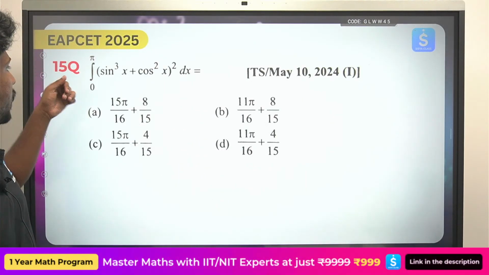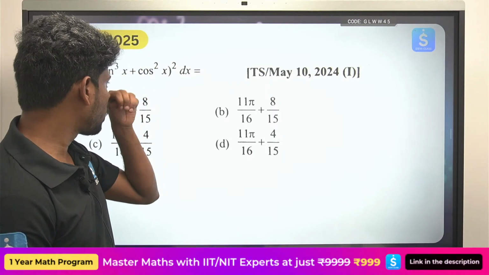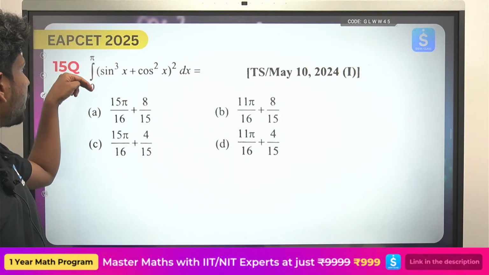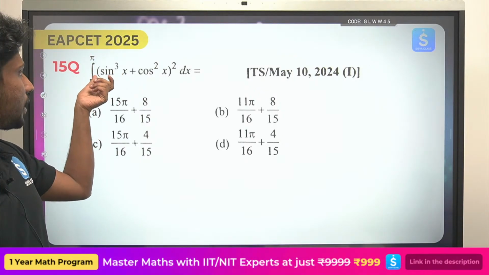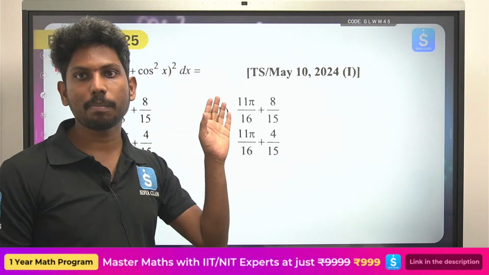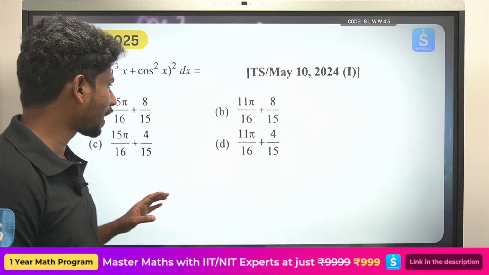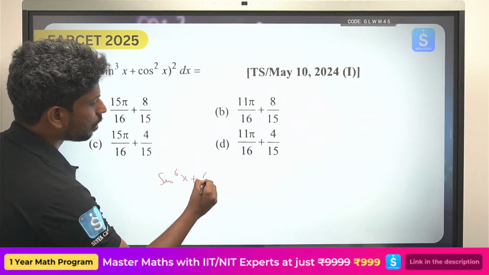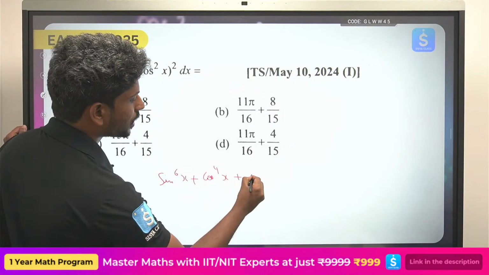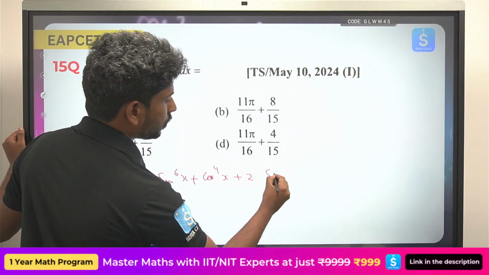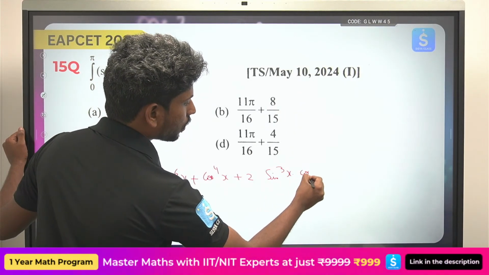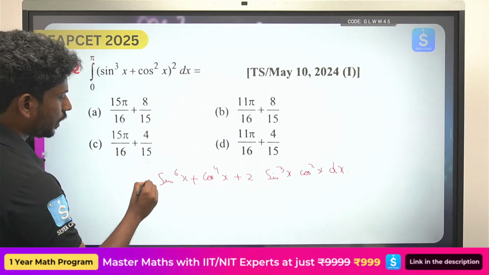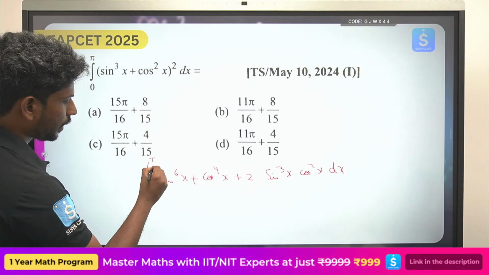See the next question, integral of (sin cube x plus cos square x) whole square dx. Similarly, the same thing, integral 0 to pi. You expand this completely, that is (a plus b) whole square, a square plus b square plus 2ab. So that will become sin power 6x plus cos power 4x plus 2 sin cube x cos square x dx.